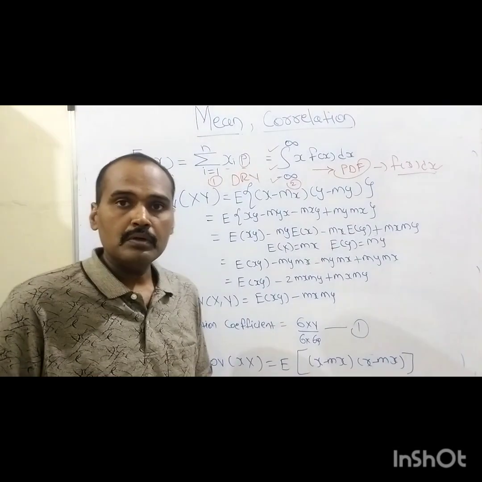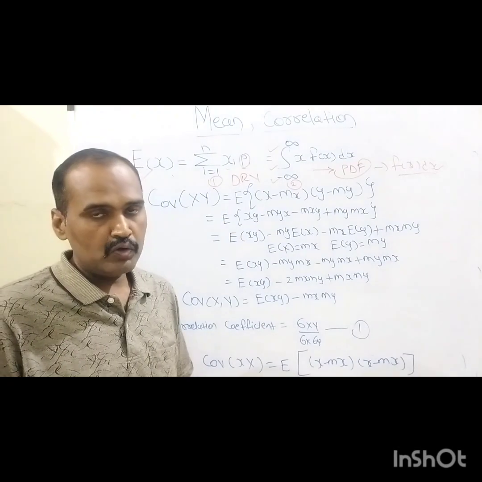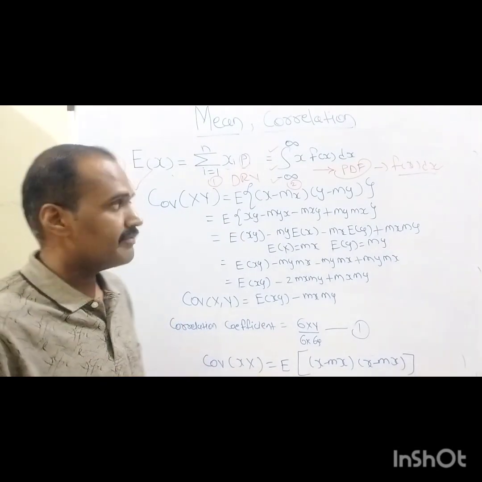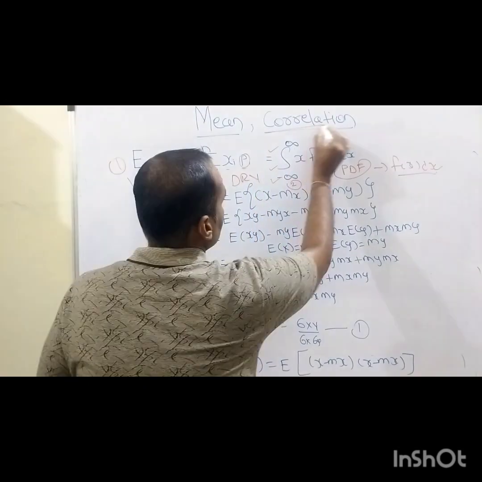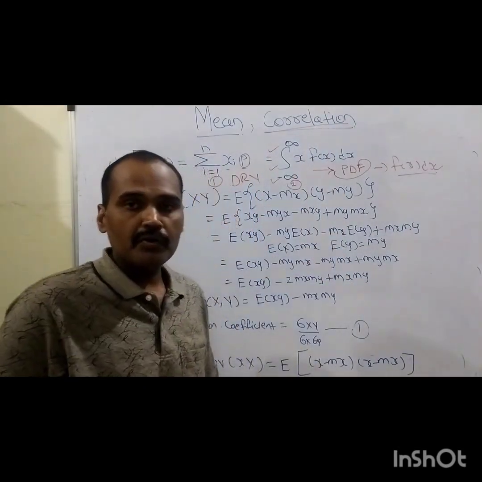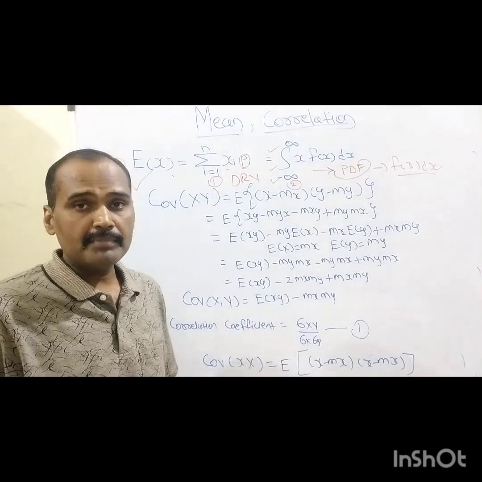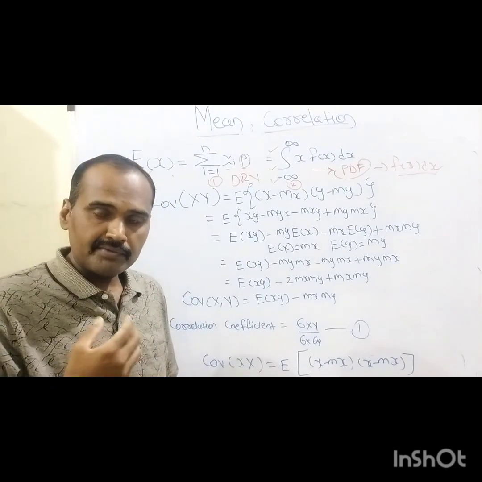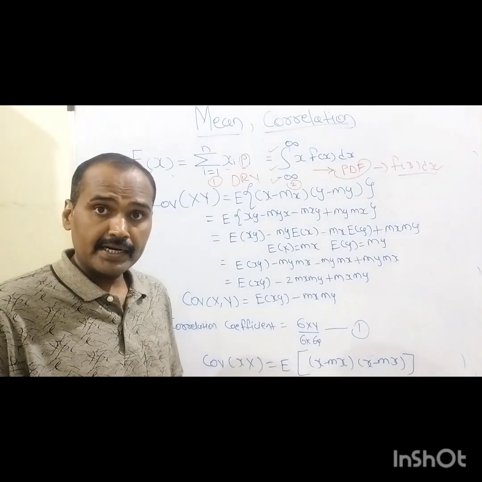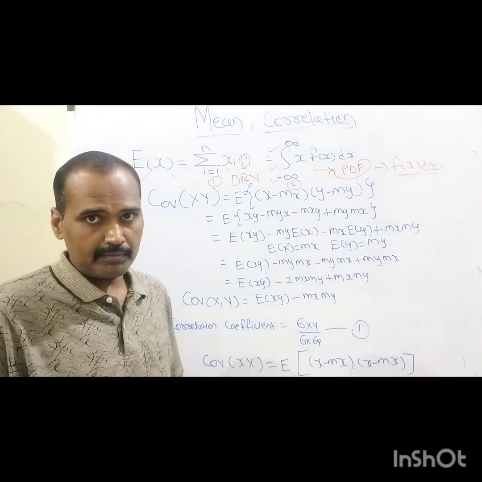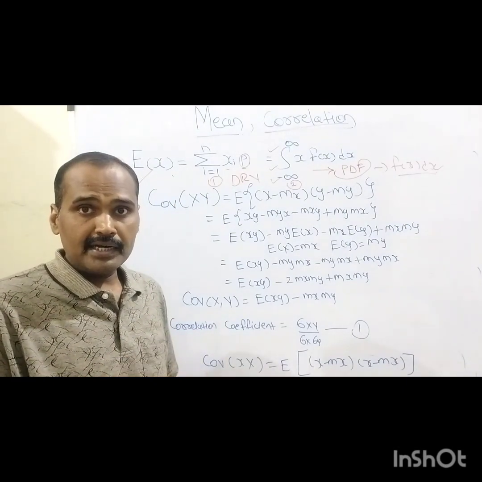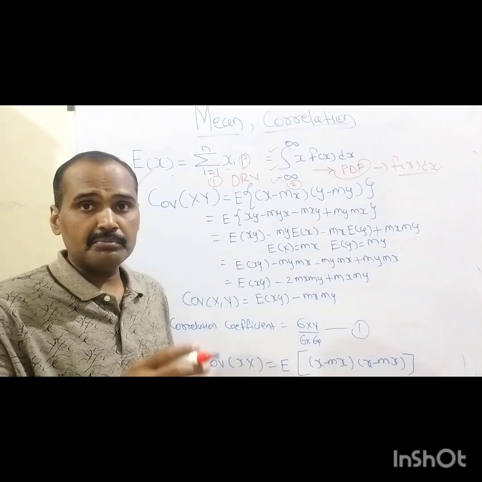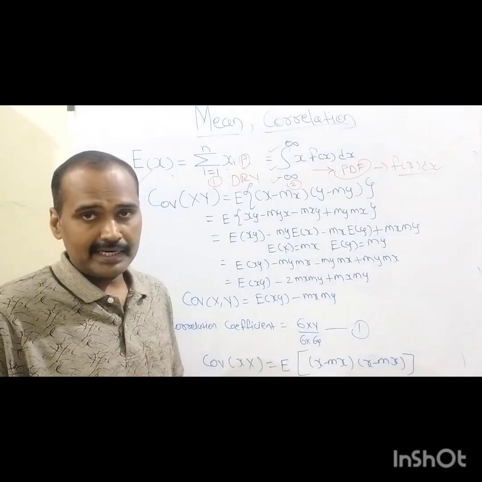After going through the mean value of a random variable, the second important function of a random variable is, as you can see, the correlation. First of all, we need to understand what we mean by correlation. The answer is very simple. Correlation tells us the degree of dependence between any two random variables. Or we can say it is the strategy by which we can analyze the relation between any two random variables. That is the correlation.